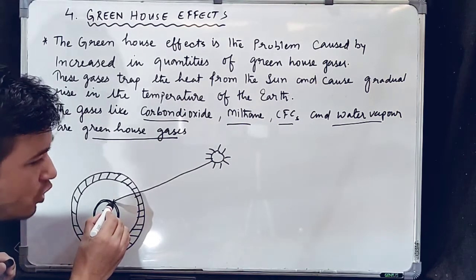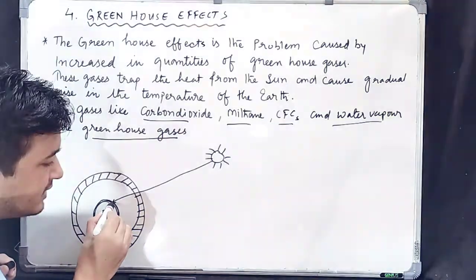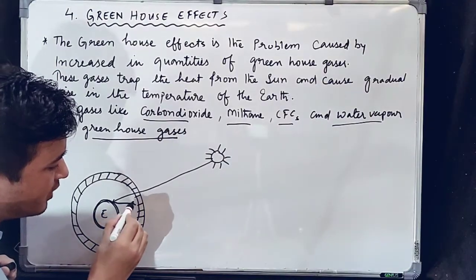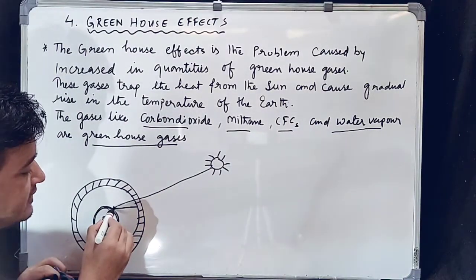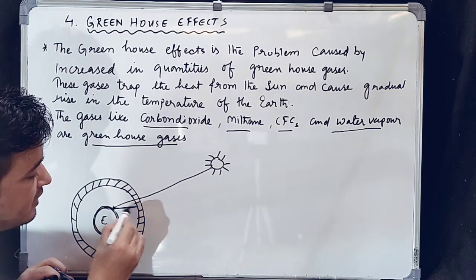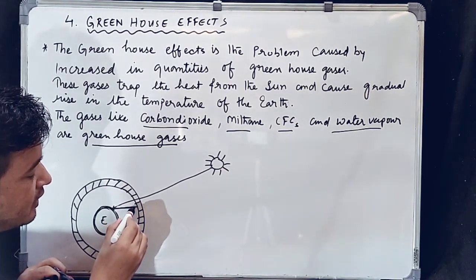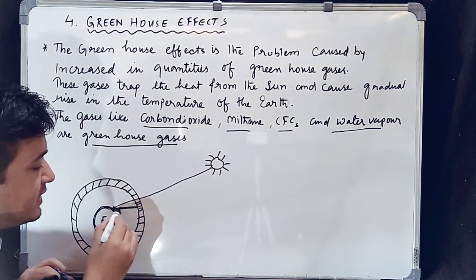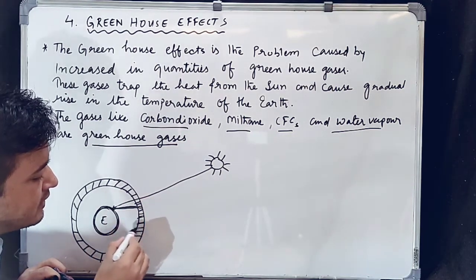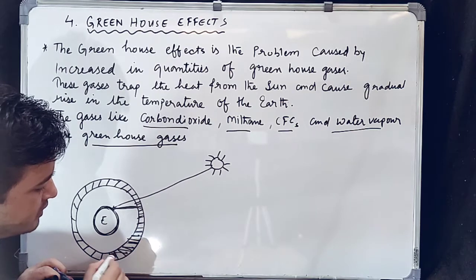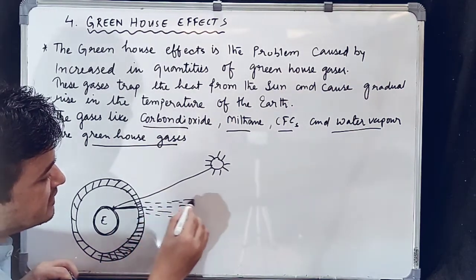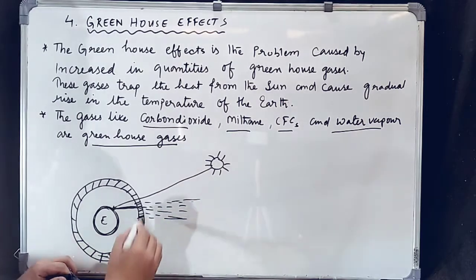After that, most of the heat energy gets bounced back or reflected from the earth surface towards space. So on the way, this heat energy is absorbed by the greenhouse gases. Okay, and some of the heat energy passes through this layer.